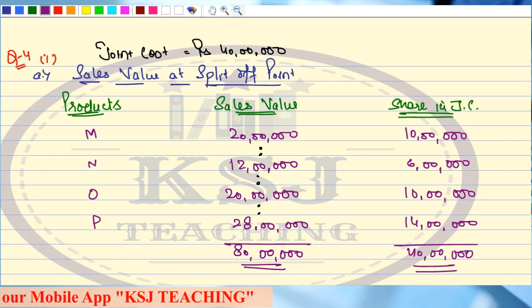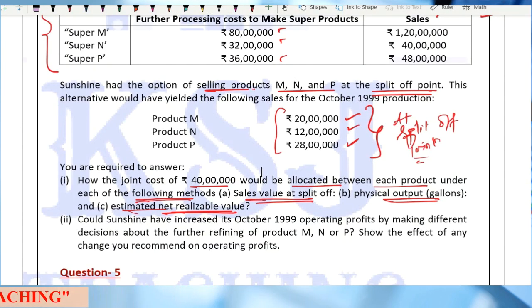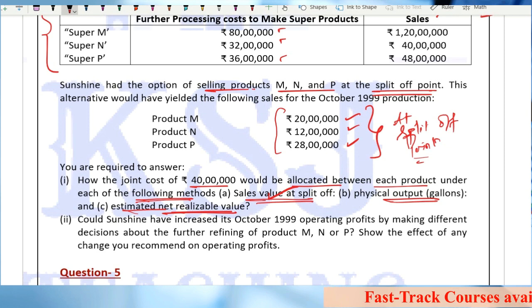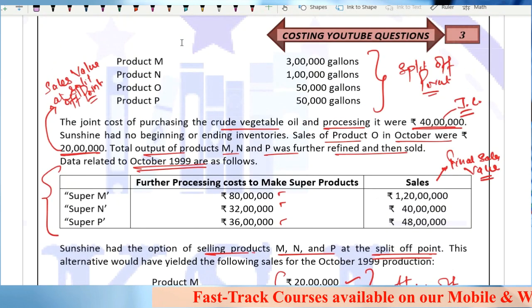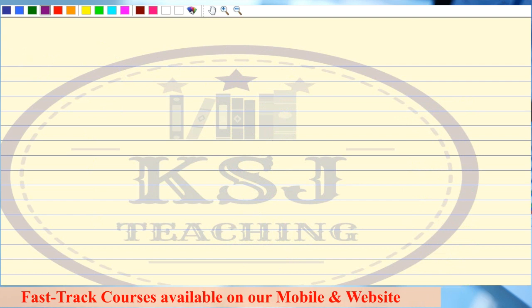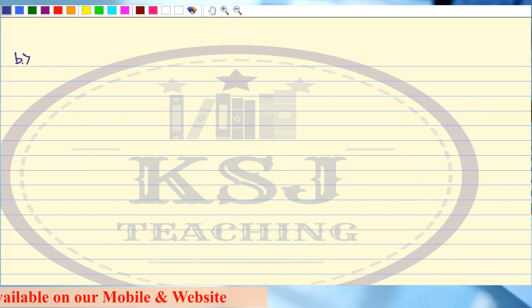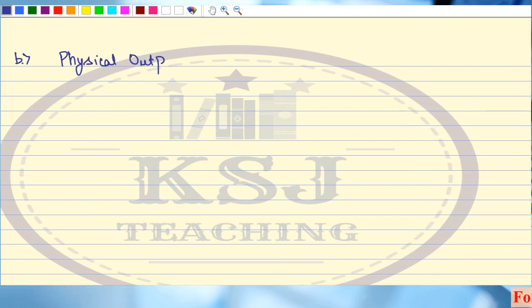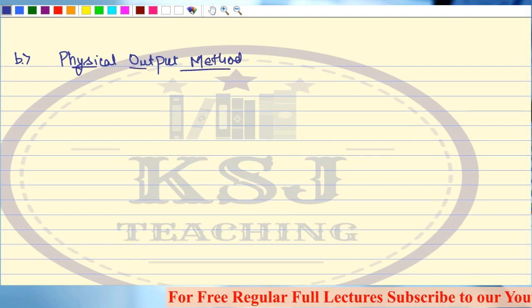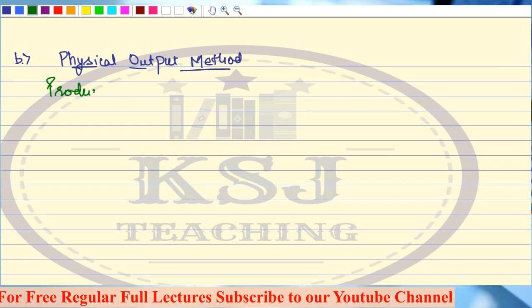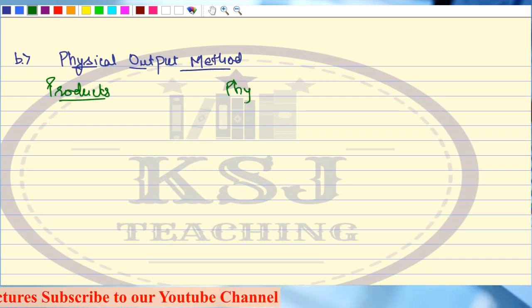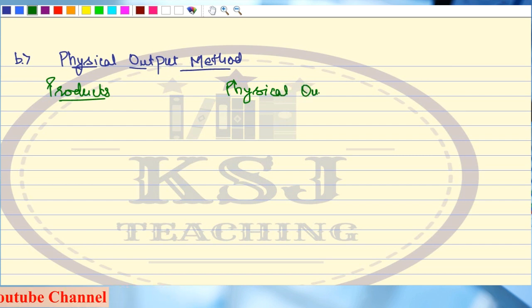Now, the second method he is asking about is the physical output method, or the gallons method. The physical output is given as 3 lakh, 1 lakh, 50,000 and 50,000. So we will distribute again. Part B is by the physical output method. Again, we have the products, and we'll write the physical output and the share in joint cost.